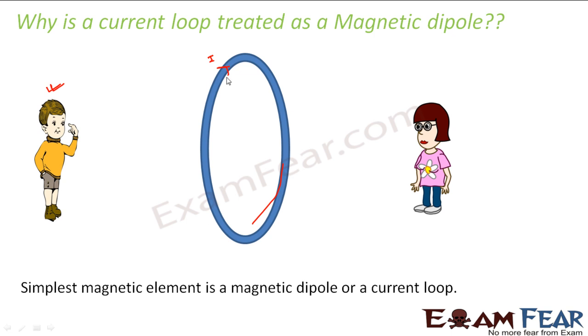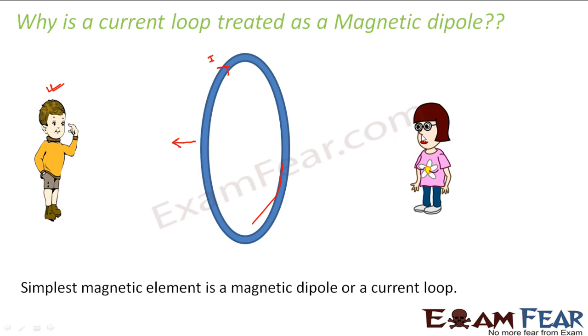According to that boy, the magnetic field due to this current is given by the right hand rule. So this boy sees that the current flows in the anti-clockwise direction, and when he applies the right hand thumb rule, he sees that the direction of the magnetic field due to this wire is towards him. His thumb points towards him.